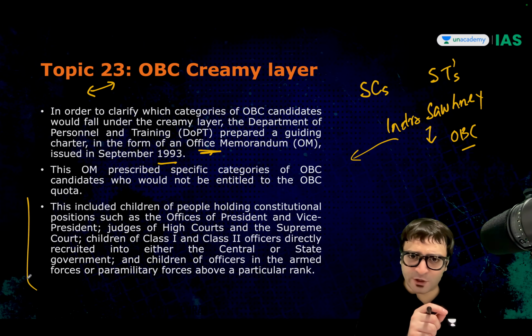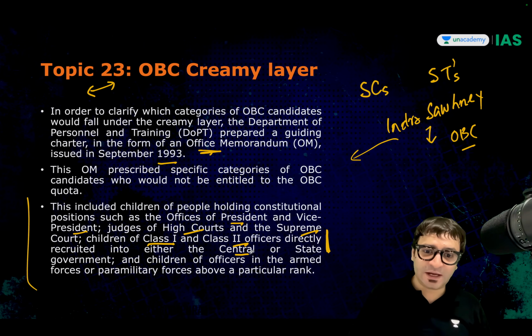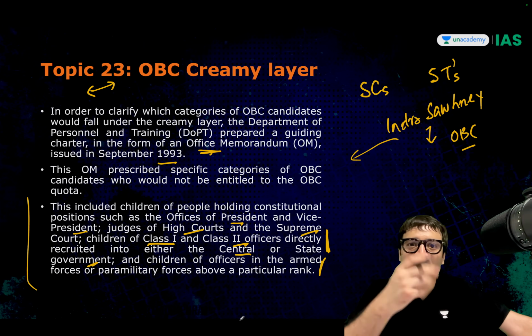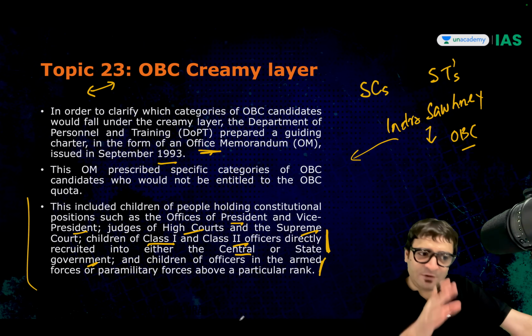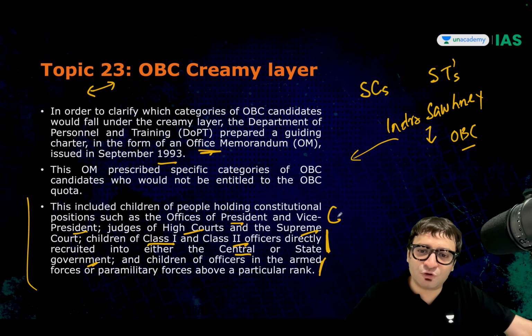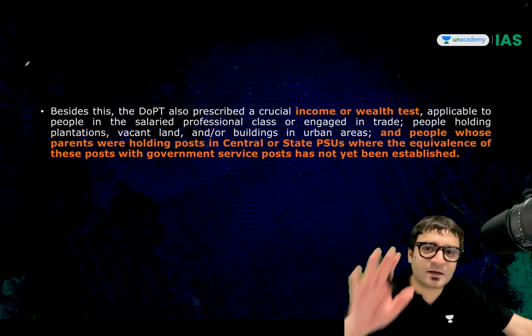Which means even if you are an OBC, but your father or parents were the President of India or Vice President, or judges of the High Court, judges of the Supreme Court, children of class 1 and class 2 officers, whether directly recruited in the central or state government, or officers in the armed forces, for example, of rank above colonel. Even if you are OBC, your children will not get the benefits of OBC reservation because you are from the creamy layer. Reservation will be given only to non-creamy layer individuals.